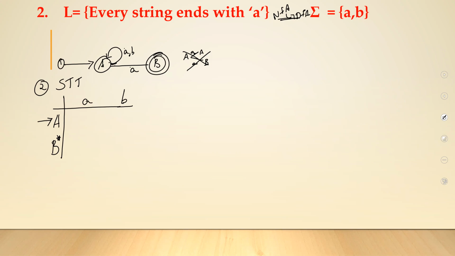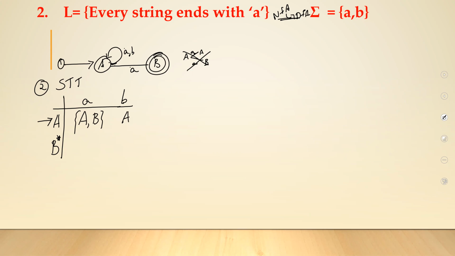Okay, so on small a, from A, you go to both A and B. You go to two states. You go to A and you even go to B. A on b, you go only to a single state.